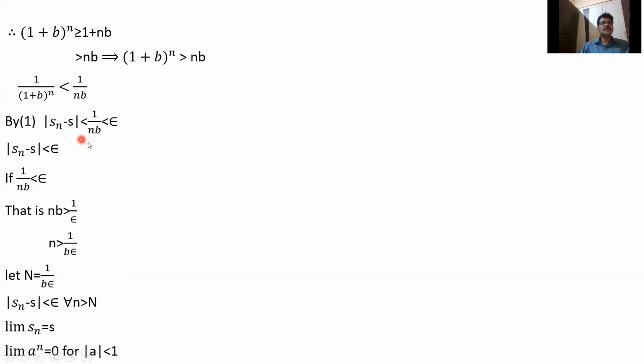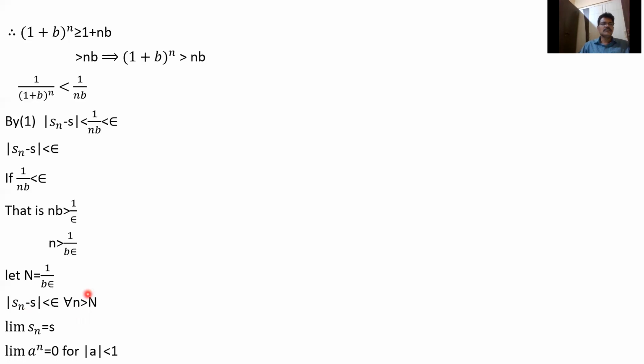So now we have to show |Sn − S| is less than epsilon. So |Sn − S| is less than epsilon if 1/(nb) is less than epsilon, that is nb greater than 1/epsilon. Because when we take reciprocals, the sign will be changed: less than becomes greater than. So nb greater than 1/epsilon, that is n greater than 1/(b epsilon). So let's take N equal to 1/(b epsilon). We'll get |Sn − S| less than epsilon for all n greater than N.